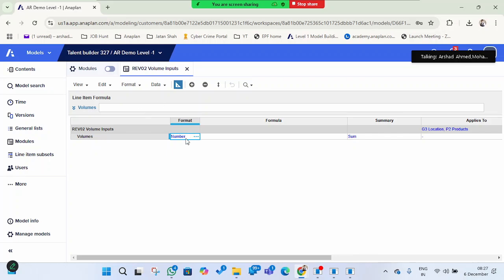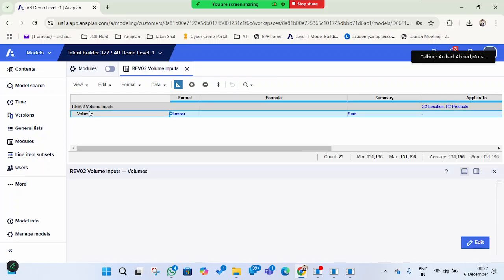We can provide the settings here, and the formulas. If it is some lookup, there are multiple functions, so you can use that here in the model tab. It is not very spacious, so to get it very specific, you can just click this one, click on that line item.